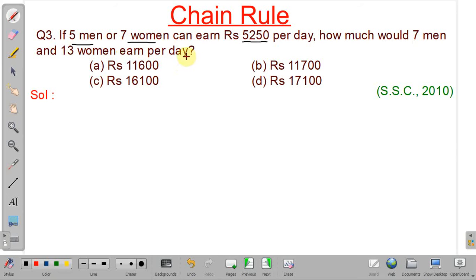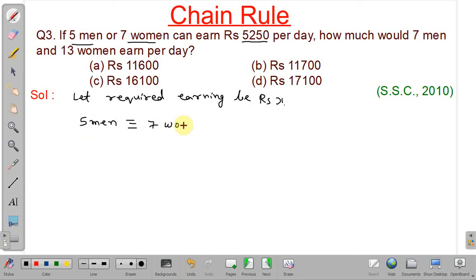Okay. So first we need to find the relation, as it is given 5 men is equivalent to 7 women. So we will assume total earning, let required earning be rupees X. As it is given that 5 men is equivalent to 7 women, because their earning are same, so we are assuming equivalent in terms of earning.